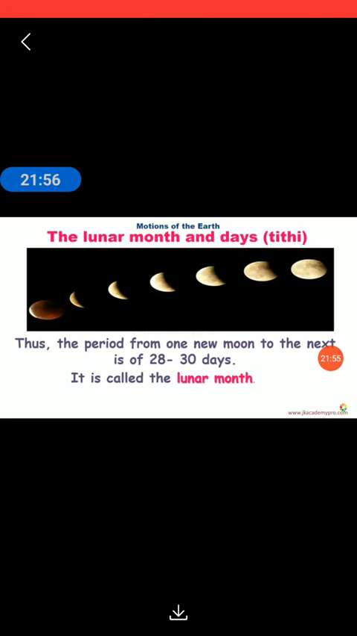Thus the period from one new moon to the next is 28 to 30 days. The waxing moon takes 14 to 15 days and the waning moon also takes 14 to 15 days, so together it makes 28 to 30 days. This full period is called the lunar month, or we can say the moon month. So you can understand what a lunar month is. We can also call each day a tithi.